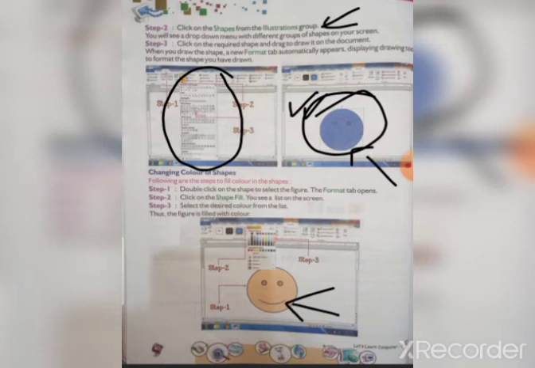So from Shape Fill, select the desired color from the list. This is the list, and we have to select the particular color we want, then the figure is filled with color. Okay, so this is the process of changing color. So inserting a shape, and after that we change the color, we follow these 3 steps.